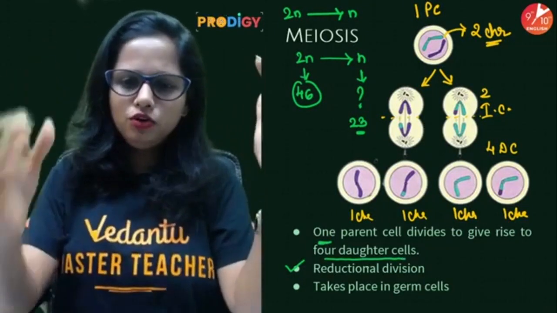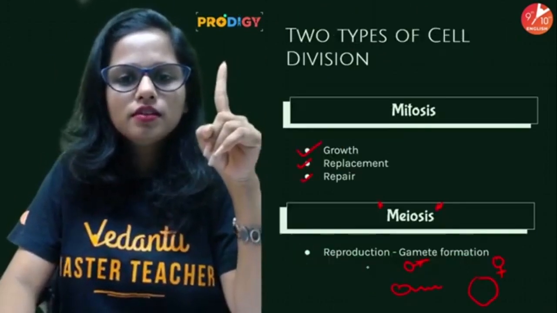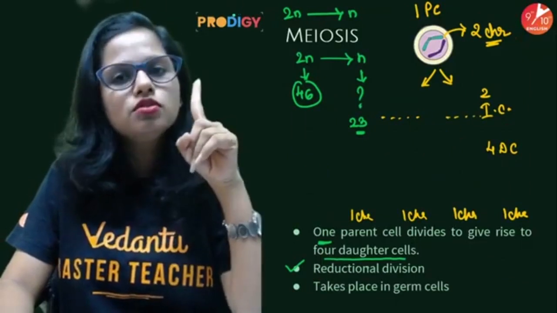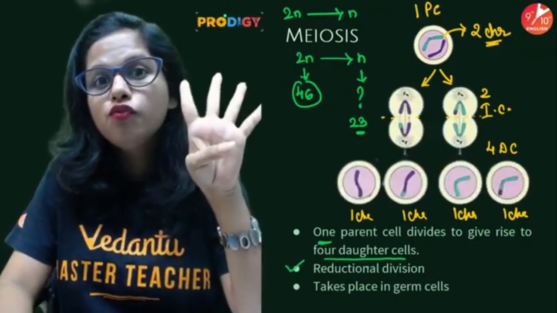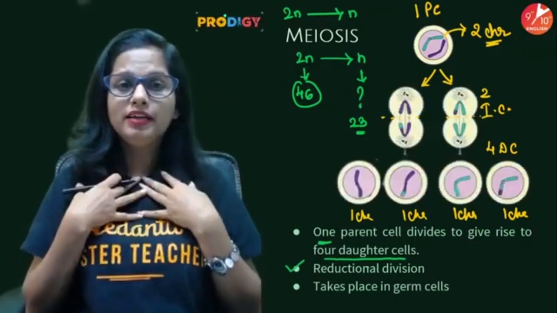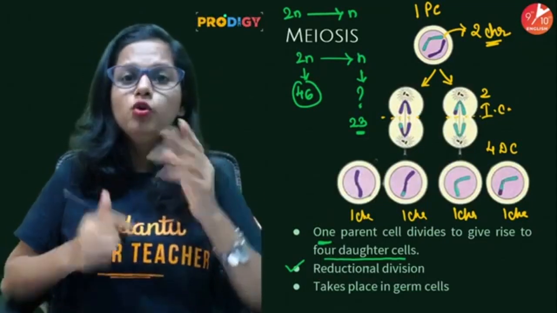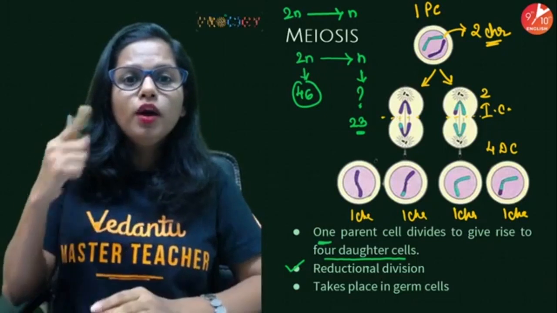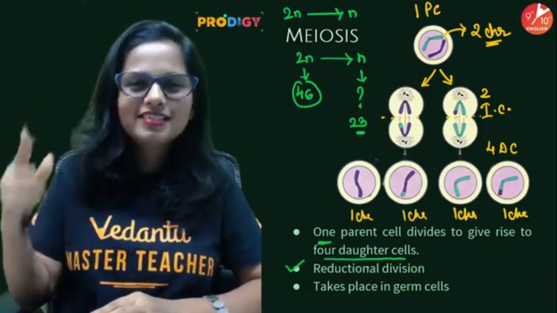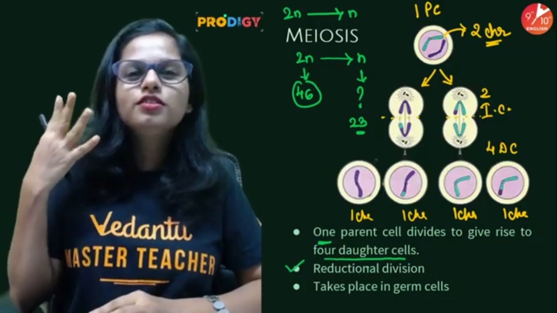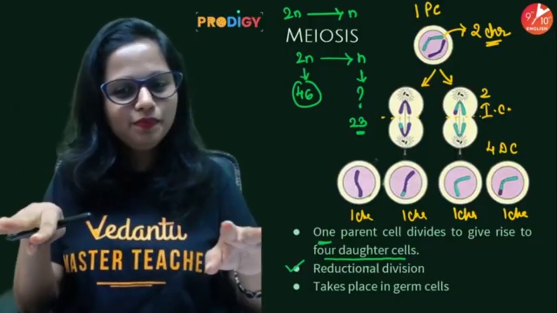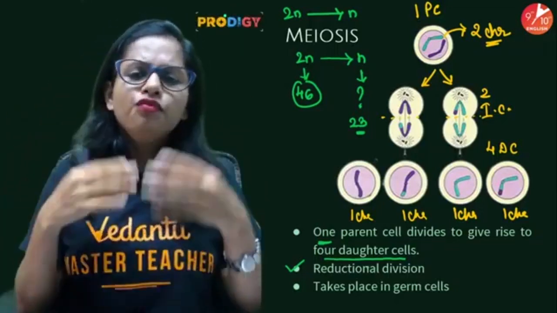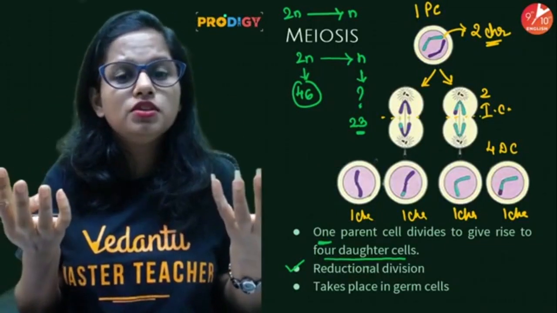Very simple logic: mitosis is one parent cell giving rise to 2 daughter cells, and meiosis is one parent cell giving rise to 4 daughter cells. How do I remember? One to two is mitosis, one to four is meiosis. Simple?